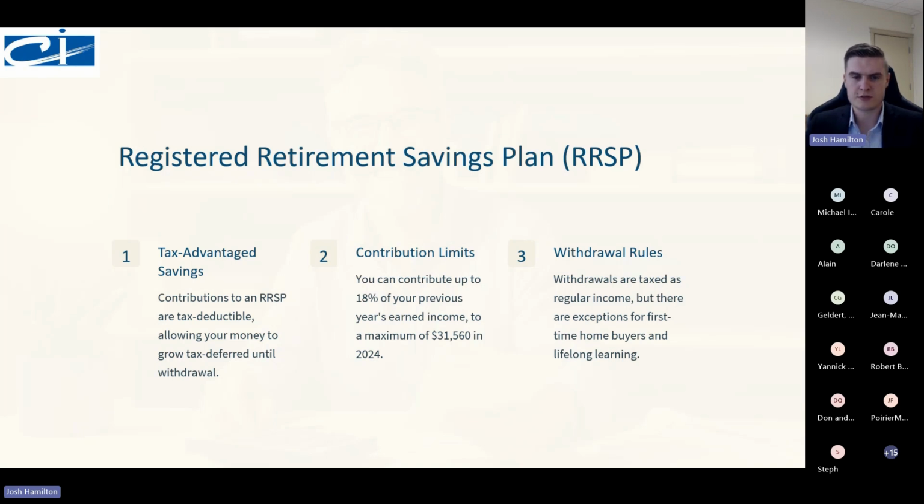And then withdrawal rules. The withdrawals are taxed as regular income, but there are exceptions for a few vehicles, such as the first time home buyers plan and the lifelong learning plan. Withdrawals are taxable because it is income used for retirement. So if you take it before retirement, you're just adding to your income for that year. And here are some examples.